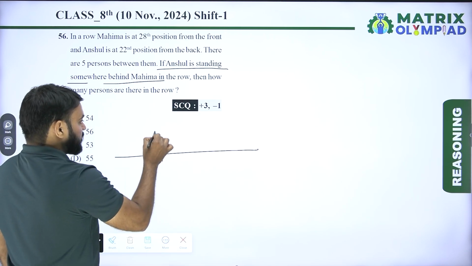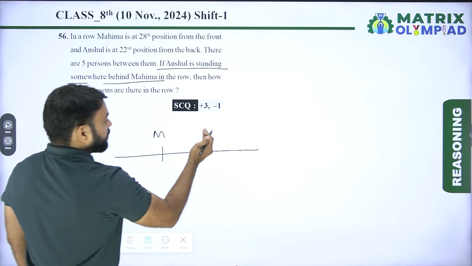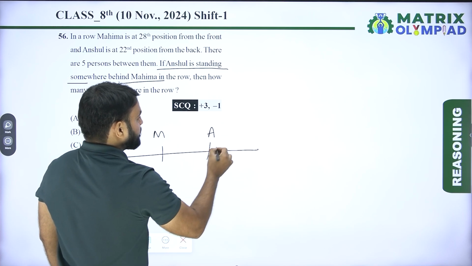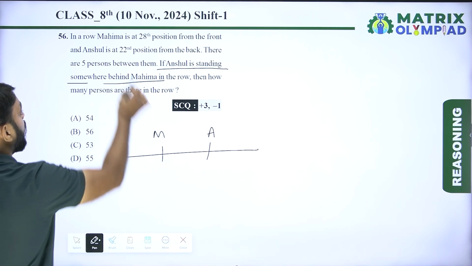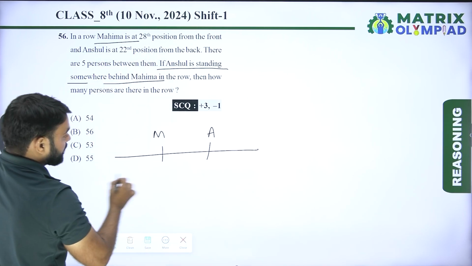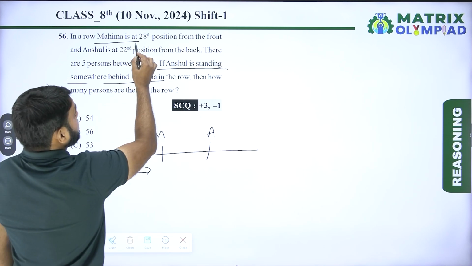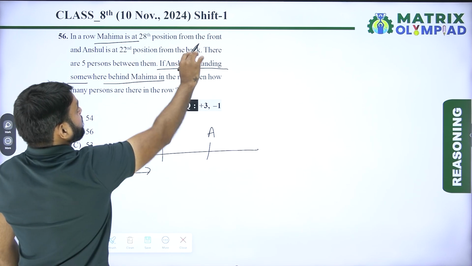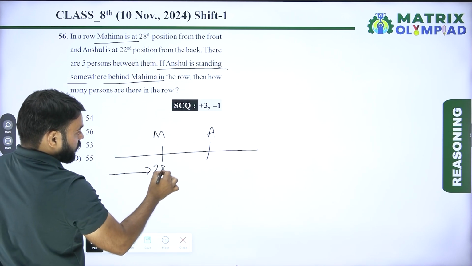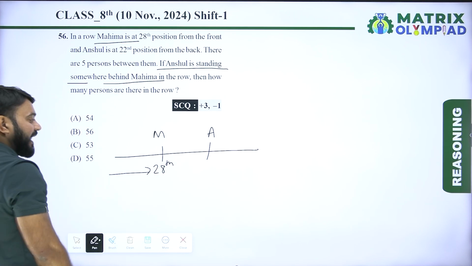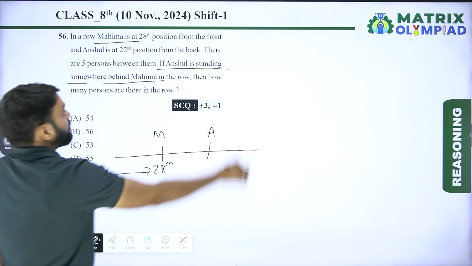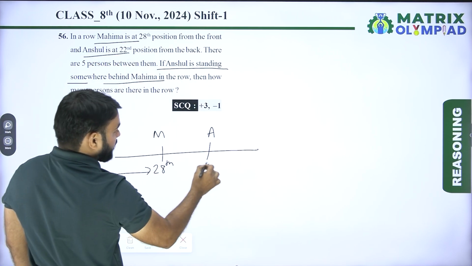So let's suppose here is Mahima and behind Mahima here is Anshul. Now position of Mahima is 28 from the front and position of Anshul is 22.